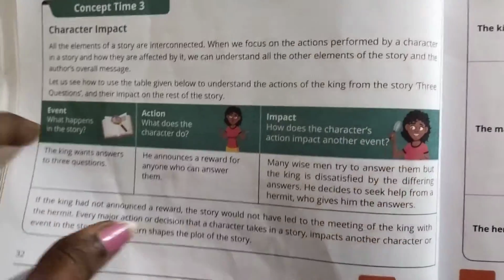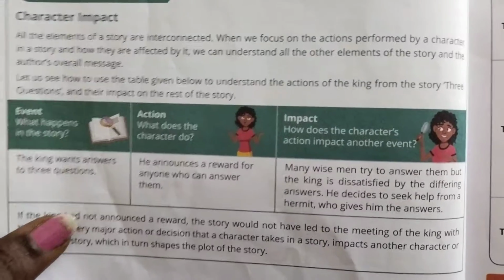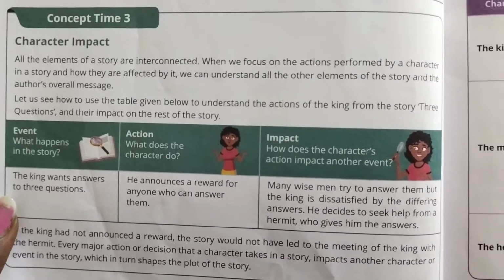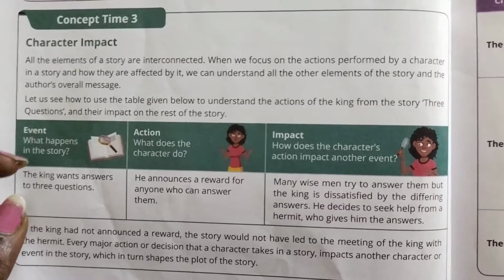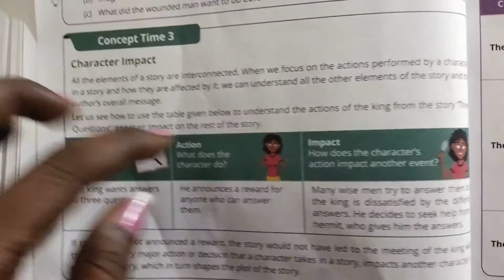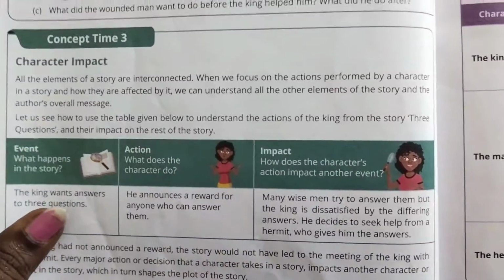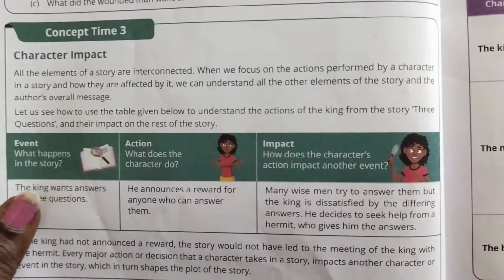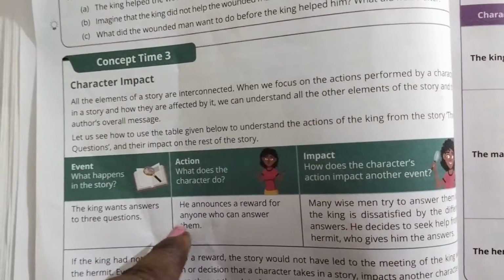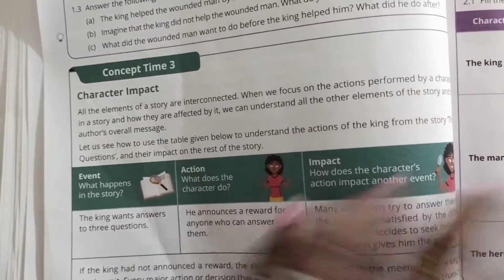Now let us understand the event first. What happens in the story? So here the king wants to know the answer to the 3 questions. That was the event that happened in the story. And what will be the action? What does the character do? That will be the action. So he announces a reward for anyone who can answer them.